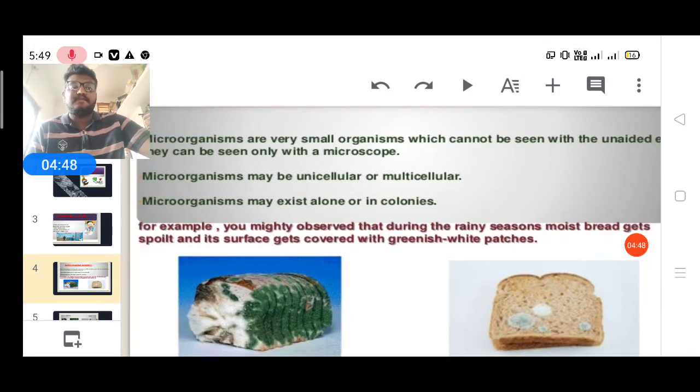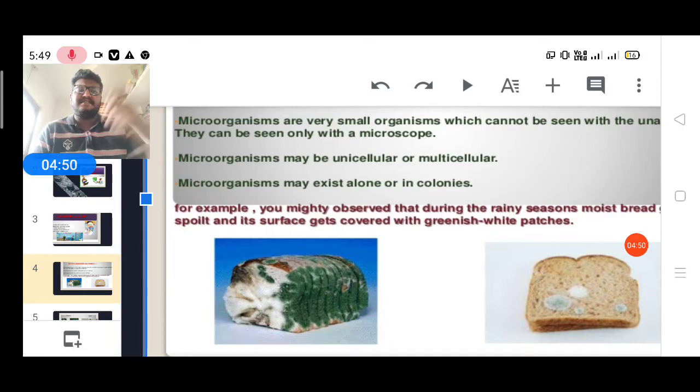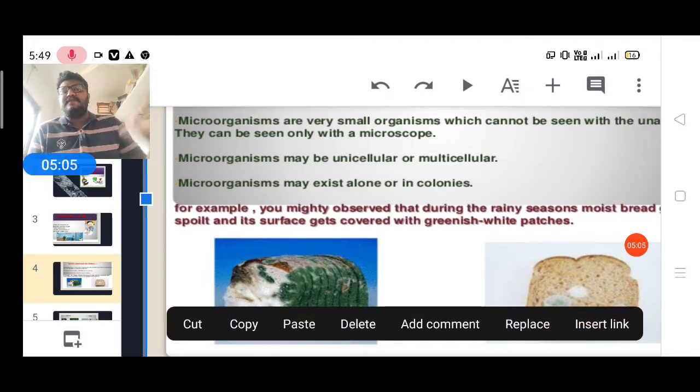In rainy seasons or in other moist places, you can see green patches. Otherwise, if you cut a tomato or anything and keep it by the window side for two to three days, you see some changes. What are the changes in this picture?